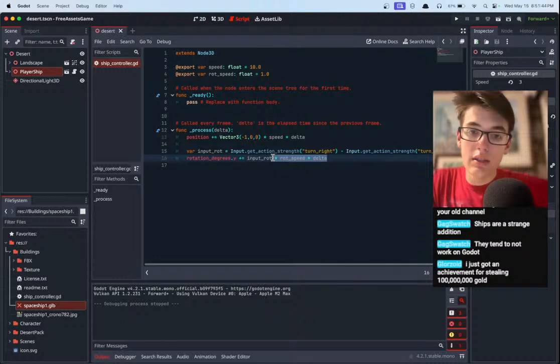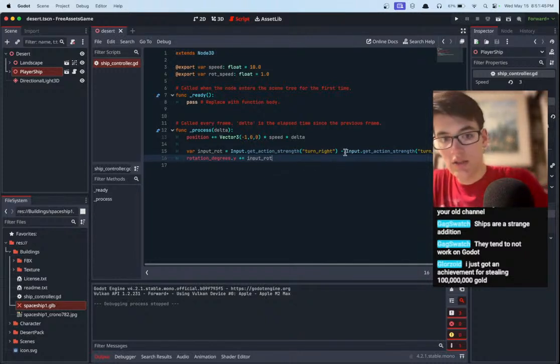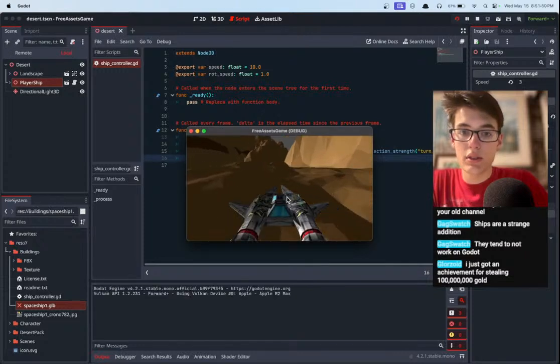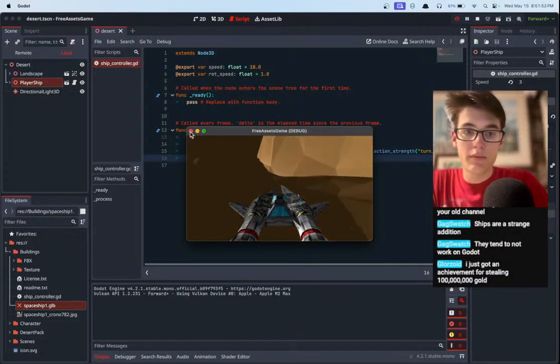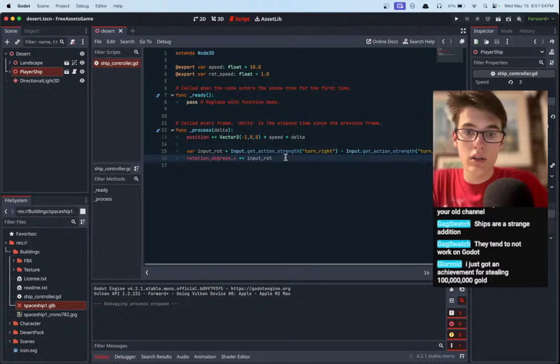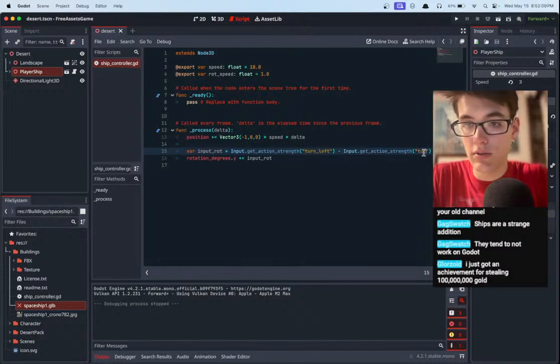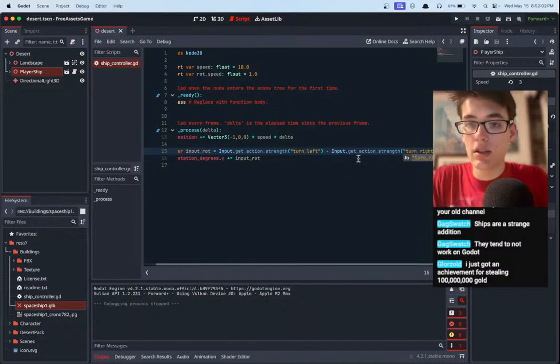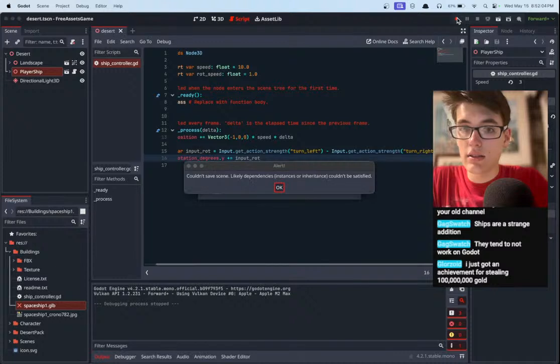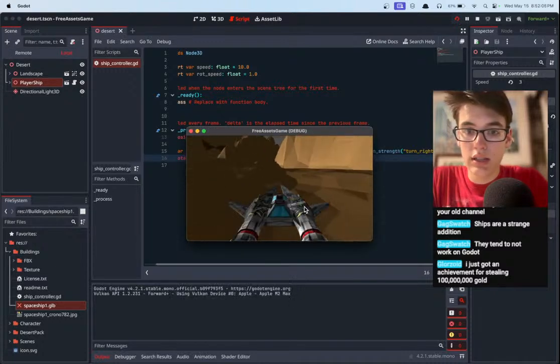Rotation, let's just go ahead and set it just for a second to rotation degrees dot y plus equals that. Okay, there we go. All right, first of all, this is backwards, so let's go ahead and switch these two, because we were turning left when we should have been turning right, and right when we should have been turning left. So let's invert that. And now, boom.